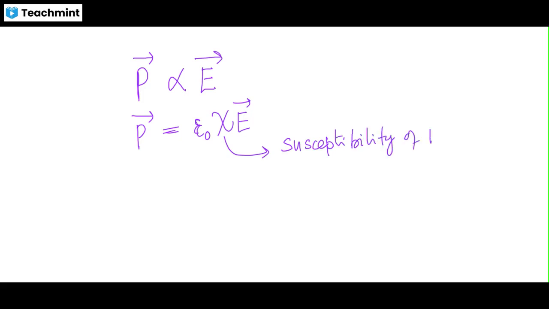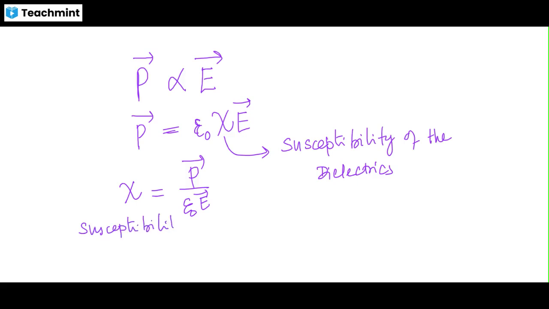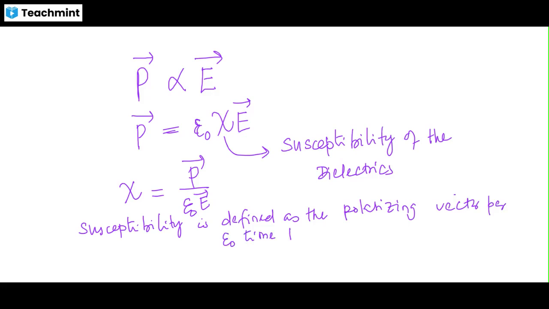What does it mean? So xi is P vector by epsilon naught E. That means susceptibility is defined as the polarizing vector per epsilon naught times the net electric field.